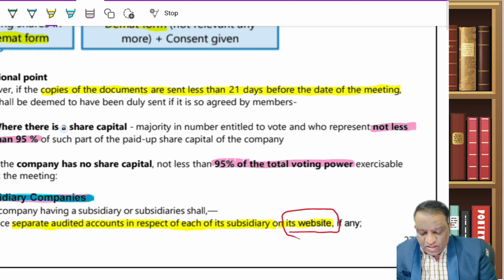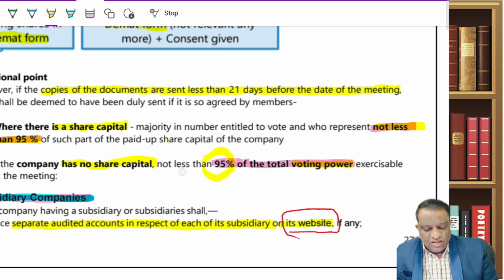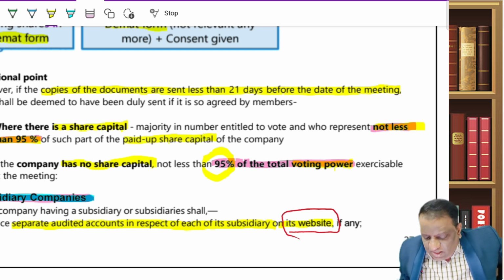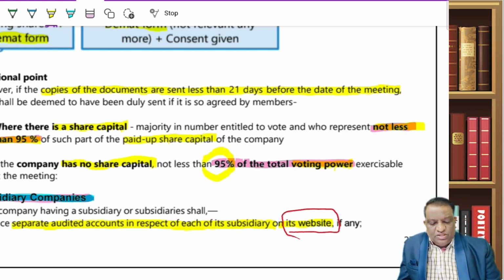That would depend on whether the company has a share capital or not. If the company has a share capital, not less than 95% of the capital. If they don't have share capital, 95% of the voting power. It is the same, there is no difference. So by taking their approval, I can do it.